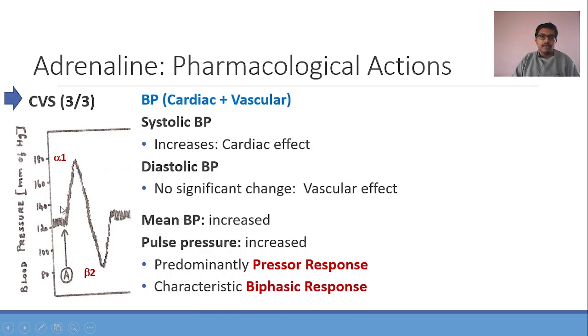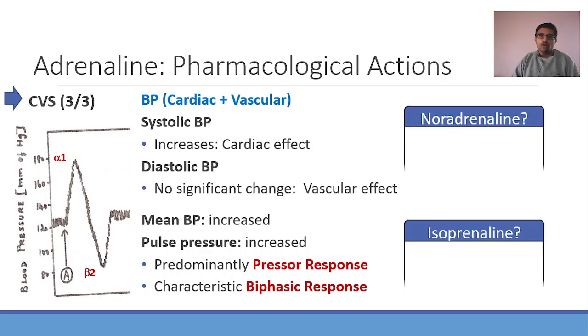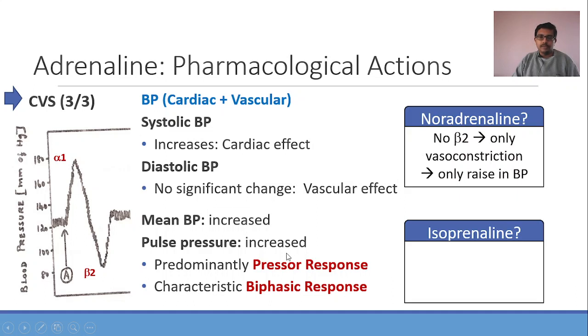Why is there an initial increase followed by decrease and not the other way around? Because if you remember from one of the previous slides, adrenaline in high doses prefers acting on alpha 1 receptors and in low doses prefers acting on beta 2 receptors. So that is the reason for this characteristic biphasic response. Now, as a side note again, adrenaline does all these things. What about noradrenaline? What about isoprenaline? Noradrenaline, no beta 2 activity. So there is only rise in blood pressure. Vasoconstriction leading to rise in blood pressure. What about isoprenaline? It does not have alpha activity, only beta 2 activity. So there is only vasodilatation leading to fall in blood pressure.